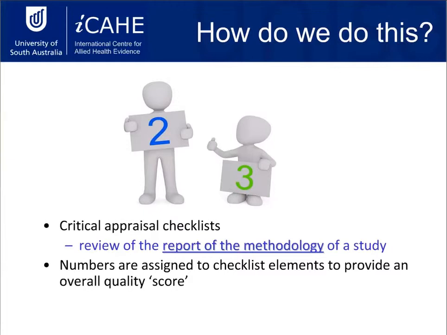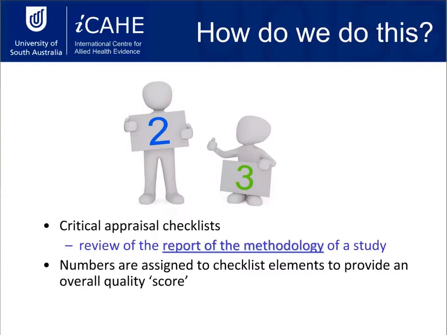Now, I will say this slide here says that they are designed to give you an overall score. Most checklists won't come out at the end with a number saying this score is 8 out of 10, for example, and that means that it is high quality.